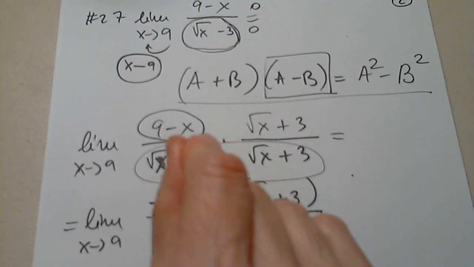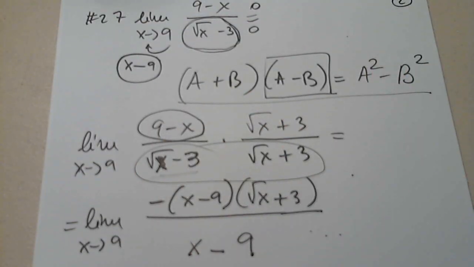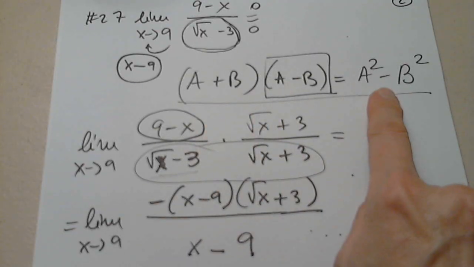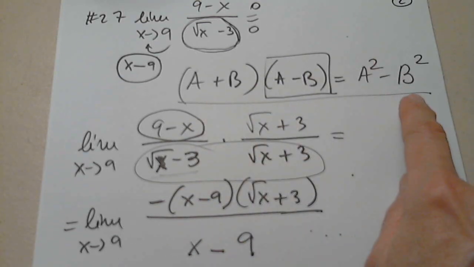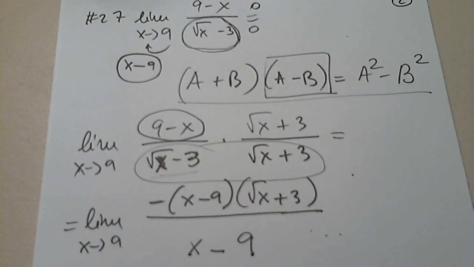When I multiply these two, I get that. Is that better? Yeah, I think so. That's why we reviewed this formula on the first day of classes. We reviewed this formula and two more, the a plus b squared and the a minus b squared.